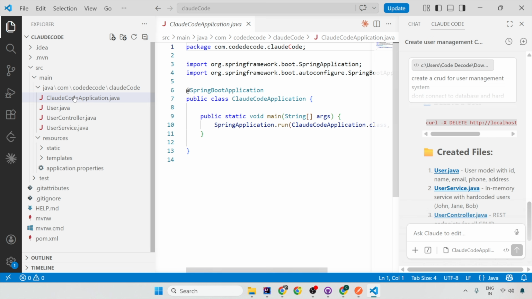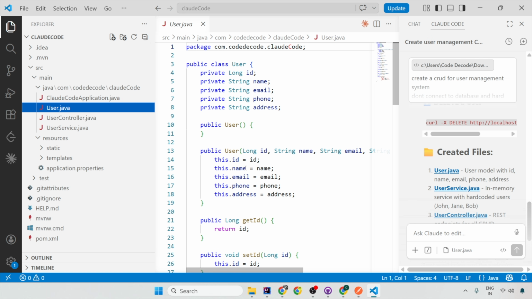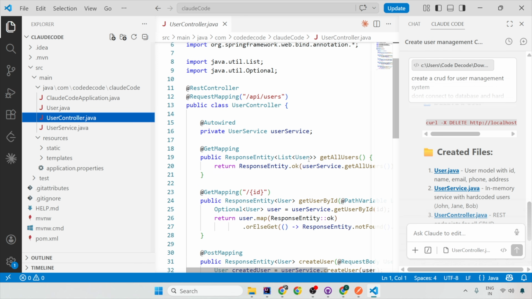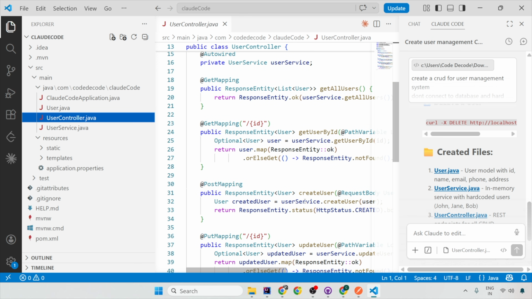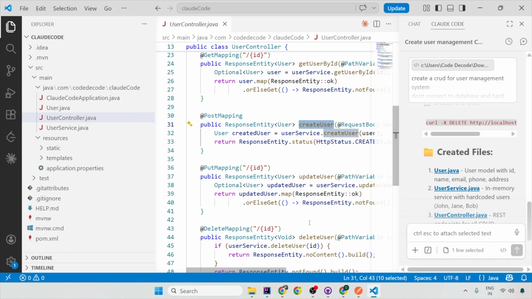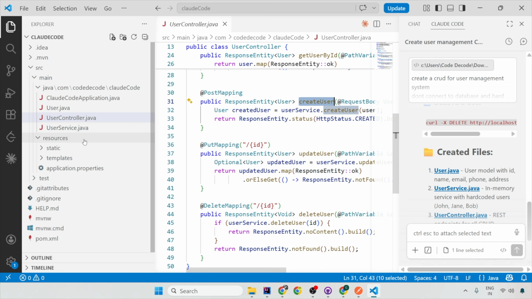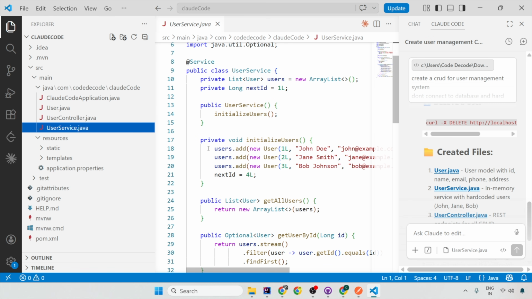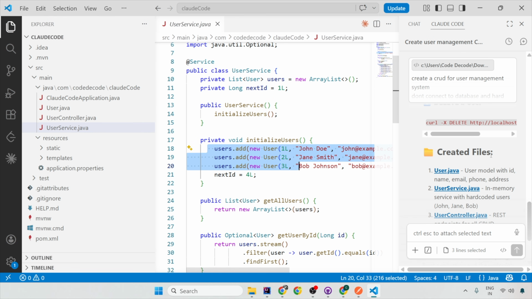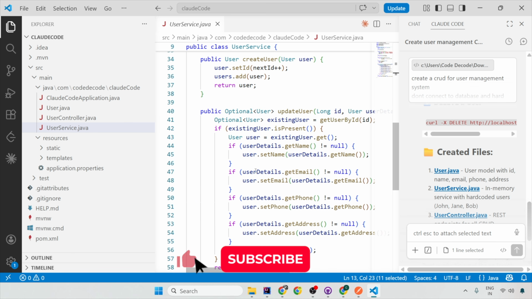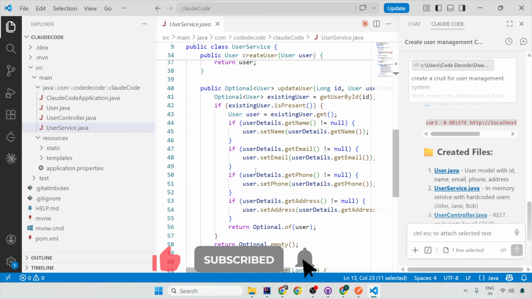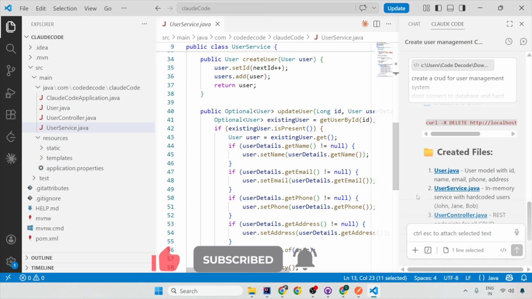8080/api/users. So if you see here, this is the user class that it has created. This is the controller class with a GET mapping for get user by ID, create user, update user, delete user. So basically CRUD is what it has created, and the service comes with the 3 initialized users because I have told it not to connect with a database and to give initialized users. So this is how beautifully it has already done all the coding for me. I did not write a single line of code. I have just asked it to do that.